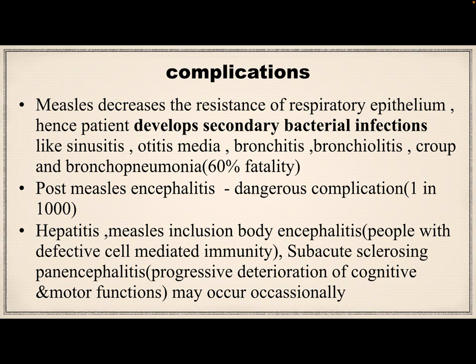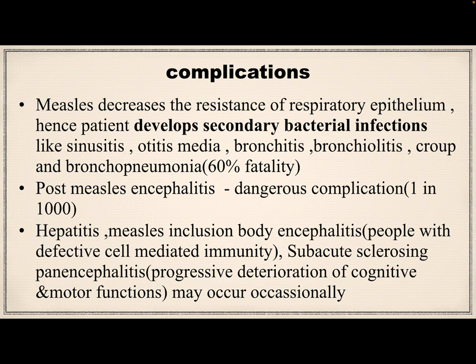Post-measles encephalomyelitis develops within 2 weeks of onset of rashes. It represents an autoimmune response against the myelin basic protein. Its occurrence is about 1 in 1000 cases, affecting mainly older children and adults. Then measles inclusion body encephalitis occurs within months of rashes, typically affecting people with defective cell mediated immunity.